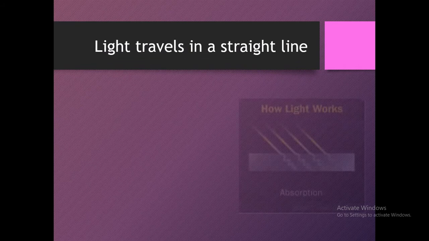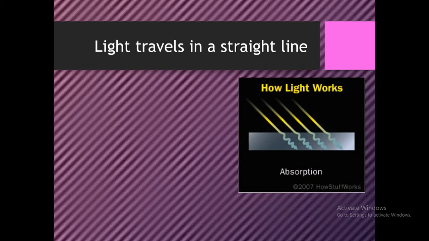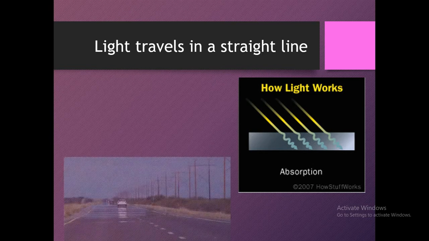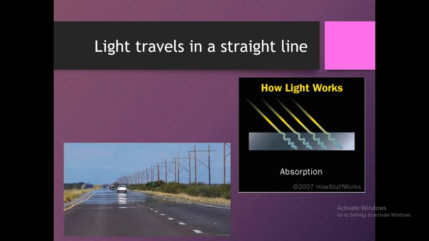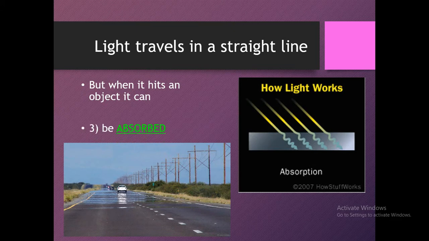Okay, and at last, it can be absorbed on the surface, like sunlight absorbed on roads, making them warm. So when light hits an object it can be reflected, transmitted, or absorbed. These are the 3 phenomena of how light behaves with objects when it strikes the surface of the object.